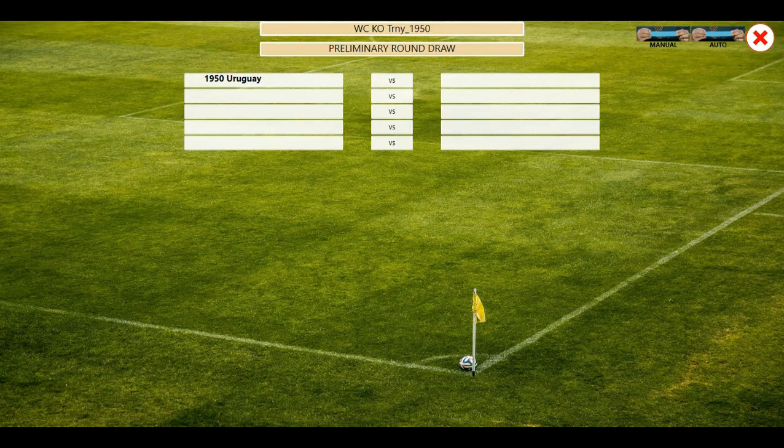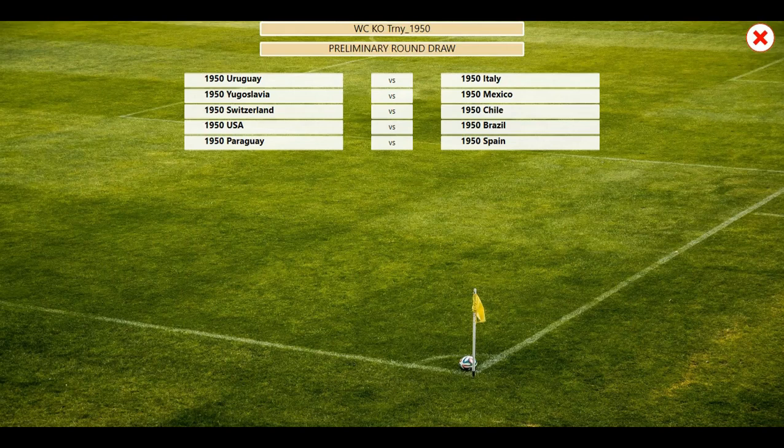First team is Uruguay versus Italy. Ho! Uruguay not getting a good draw. Next up is Yugoslavia versus Mexico. I didn't know Mexico qualified in 1950. Switzerland takes on Chile. Interesting. USA faces Brazil. Poor America. And Paraguay will play Spain. So England is one of the teams that will move on to the quarterfinals automatically.